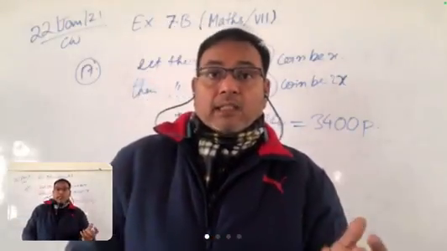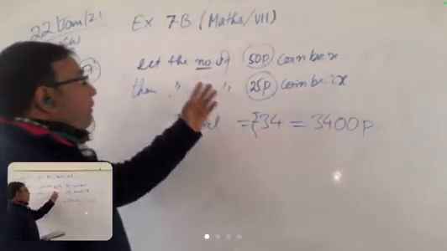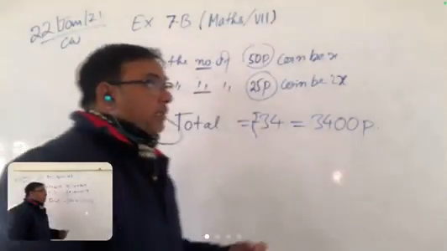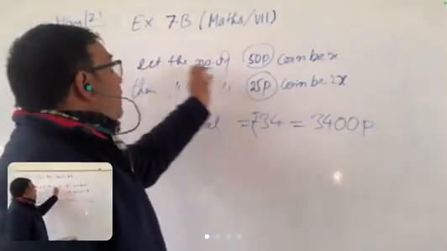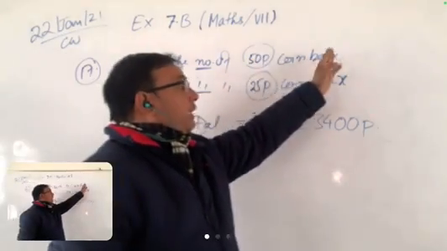So understand this. The number of 25 paise coins is 2x, and the number of 50 paise coins is x.